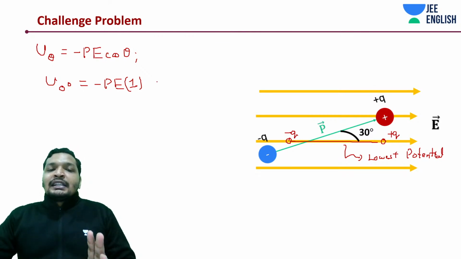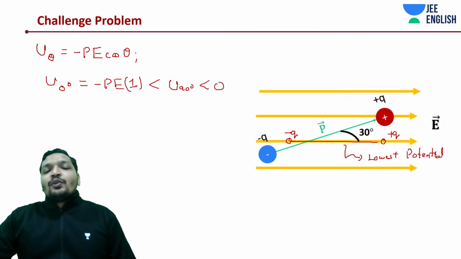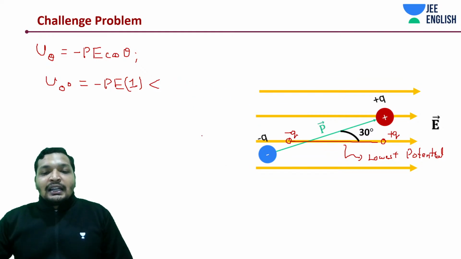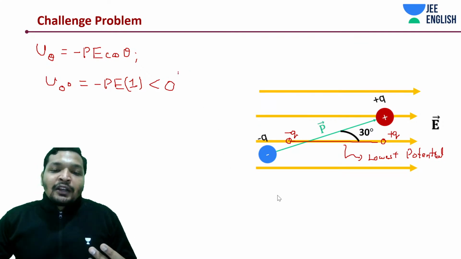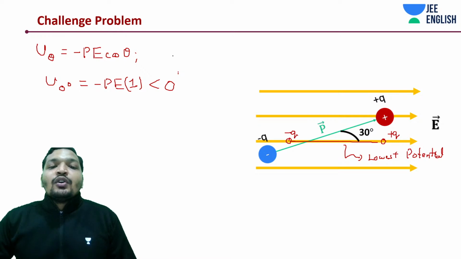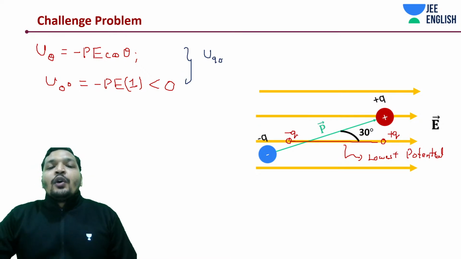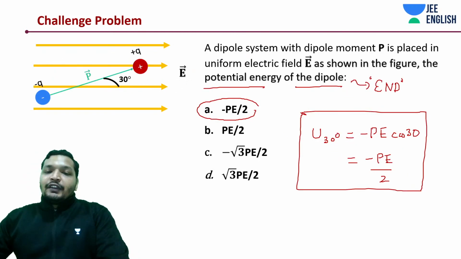This is still less than U of 90, because this is less than 0. So just because U of 90 is taken to be 0, we did not violate anything. U of 90 degrees is still greater than U of 0 degrees, and greater than U of 30 degrees, which we got to be minus PE by 2.